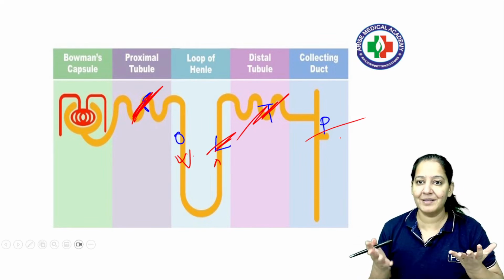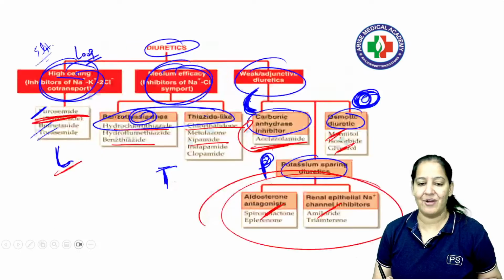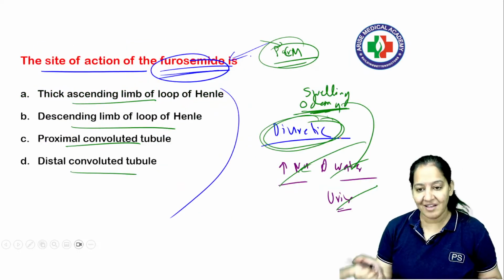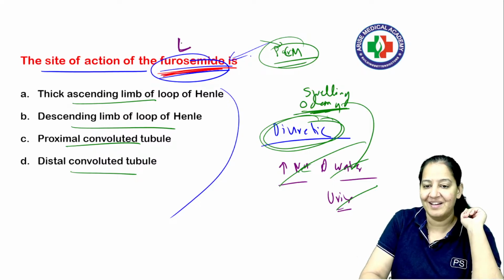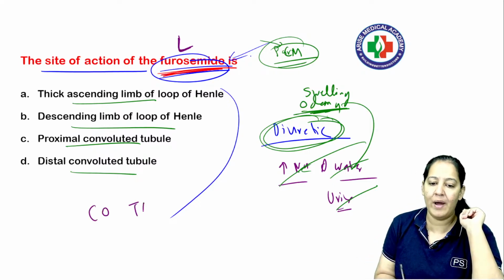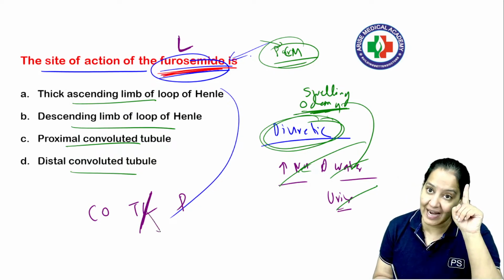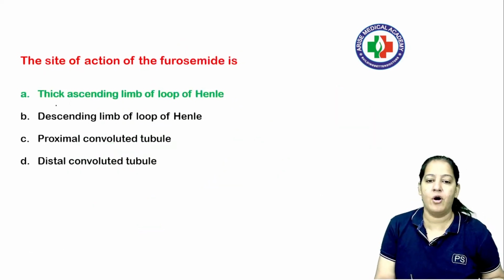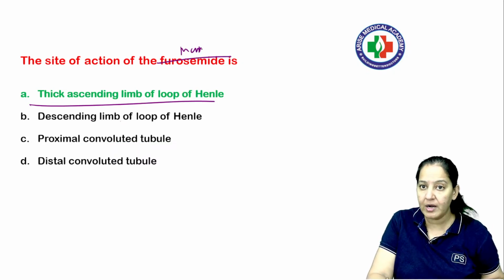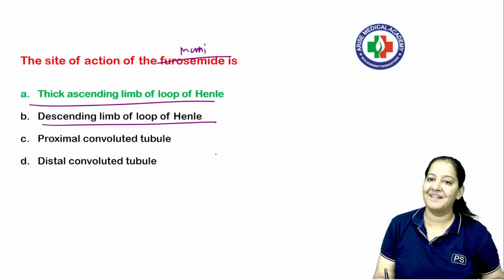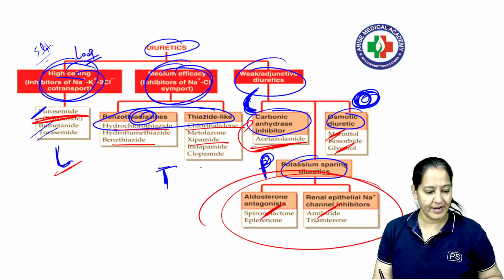Kindly respond, people. Got it? Yes or no? This is a great mnemonic, and you get many questions on it. Have a look at your question and tell me the answer. They're asking for furosemide. Now, furosemide is a loop diuretic. So COLTP, loop diuretic. Where does it act? It acts on the ascending limb of the loop of Henle, not descending. If instead of furosemide I ask you mannitol, it's an osmotic diuretic, so the answer will become B. This is how we can answer this question. Got it? Write it down.